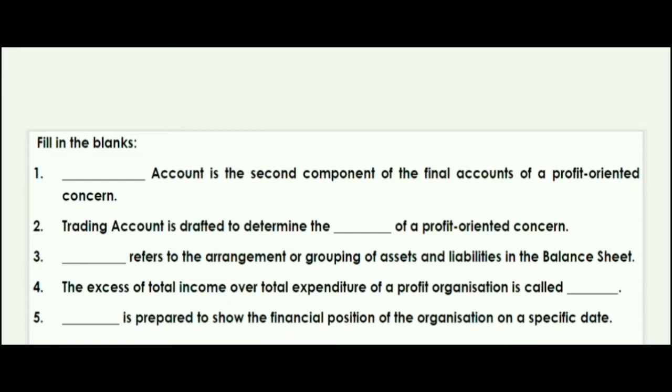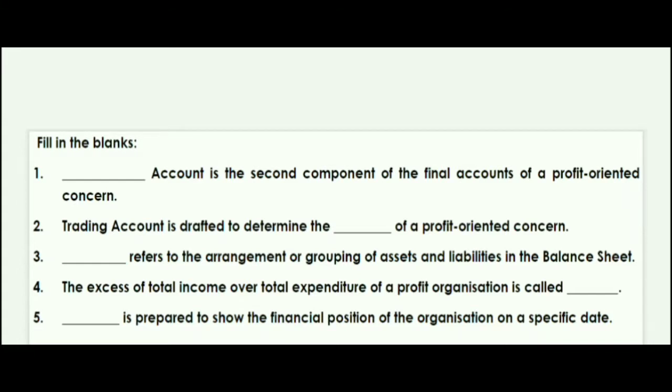So let's see the next question. The excess of total income over the total expenditure of a profit oriented organization is called what? It's a very easy question. So that's net profit. Okay. Next question is, fill in the blanks, blank is prepared to show the financial position of the organization on a specific date.